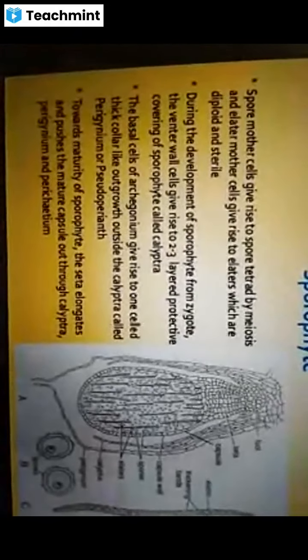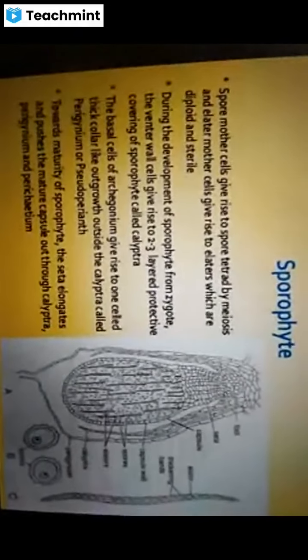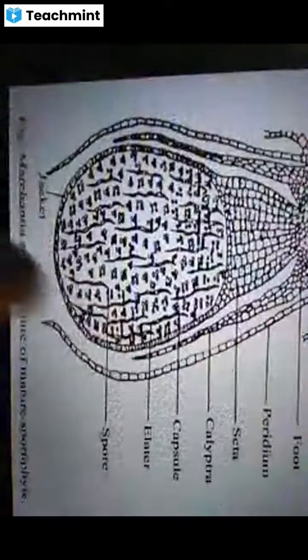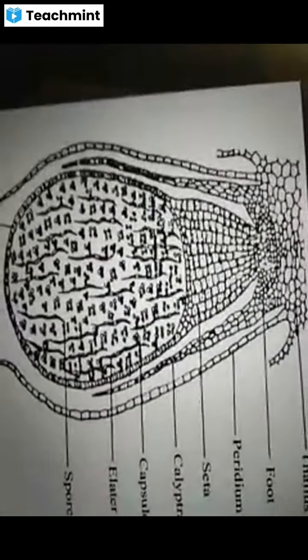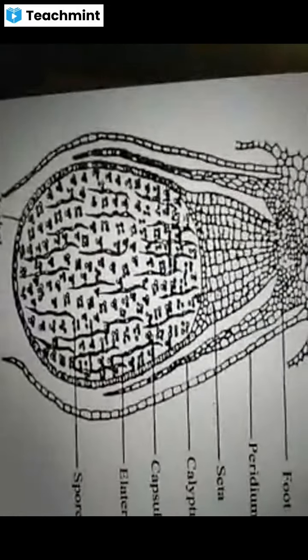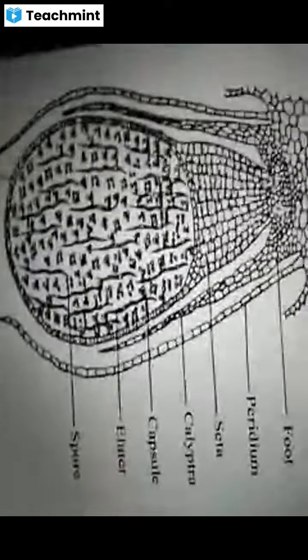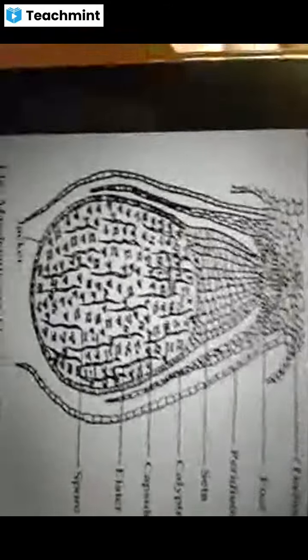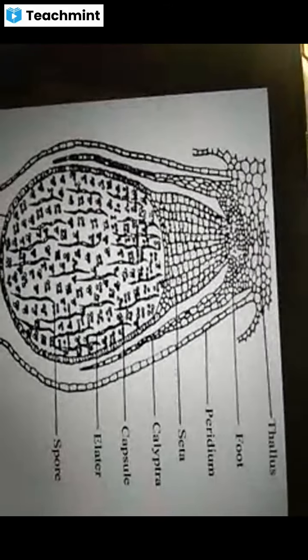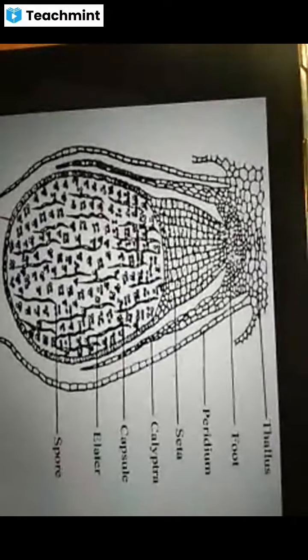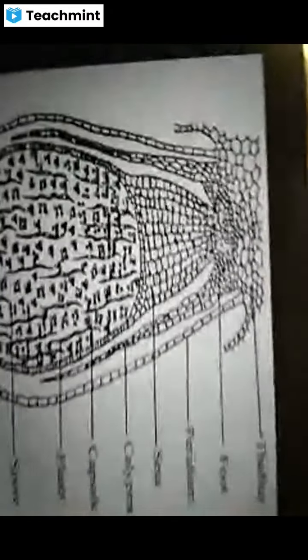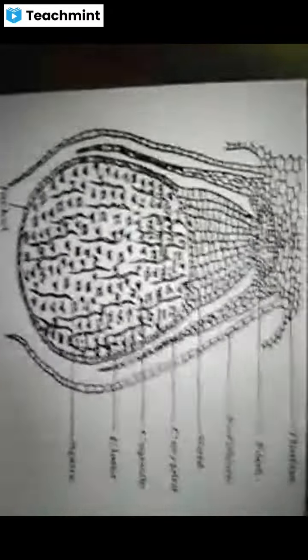And as it develops inside the archegonium, at one or other stage, it ruptures open the archegonial walls, which remain as remnants known as calyptra.